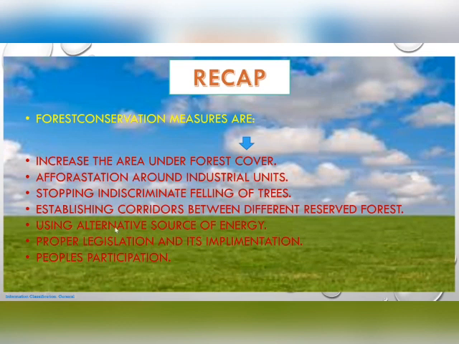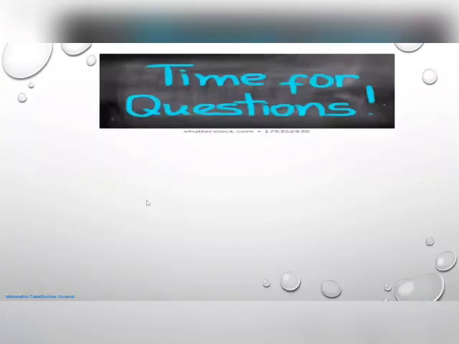Laws are there, but proper care should be taken to see whether the laws are strictly implemented or not. Next one is people's participation. Through people's participation, we can enhance the range of our forest cover. With participation of the local communities and local inhabitants, and with them the NGOs, the government, and the different environmental units can plan, make some decisions, and implement that planning also. So these are the few conservation measures we need to discuss from this lesson.